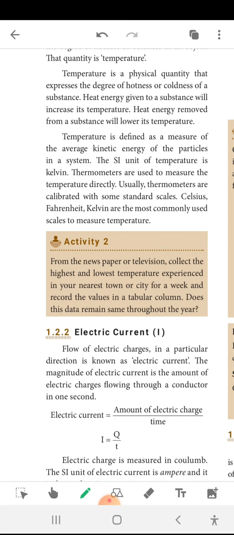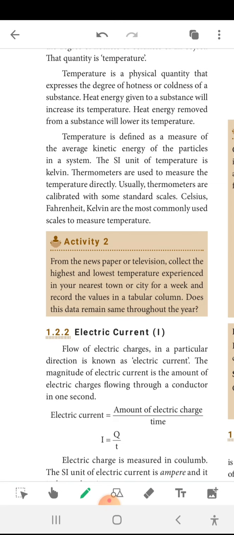Heat energy given to a substance will increase its temperature. Heat energy removed from the substance will lower its temperature. So when the heat energy is large, it is called hot. When heat energy is less, it is called cold. Temperature is defined as the measure of average kinetic energy of the particles in the system. In a hot body, the particles are vibrating and moving. In hot water, you can see that the particles are moving. So the kinetic energy of the particles in a system measures the temperature.